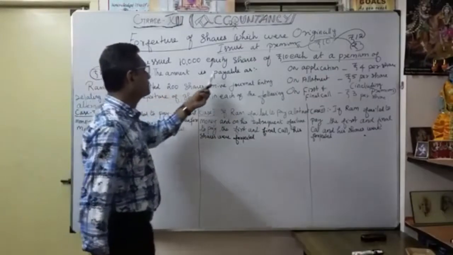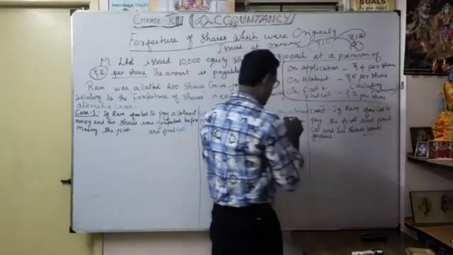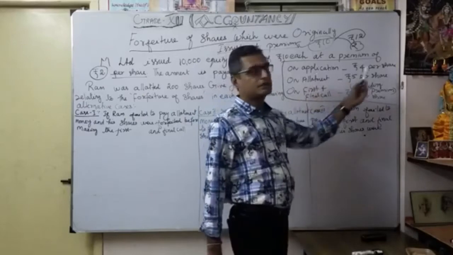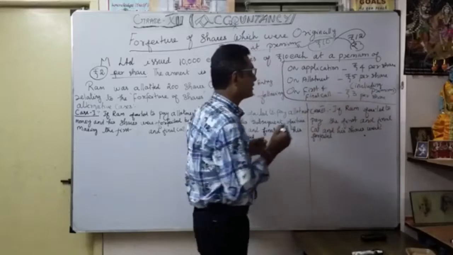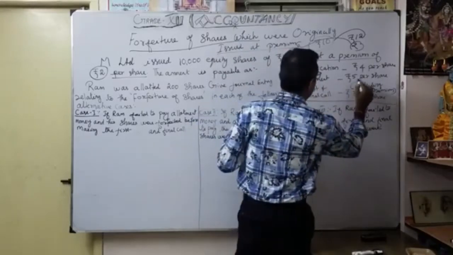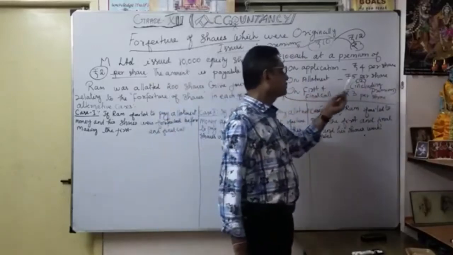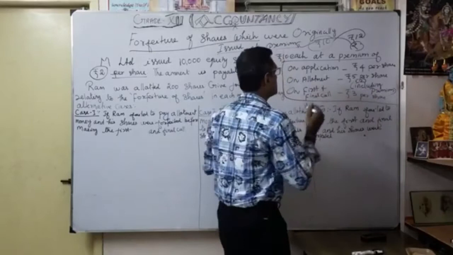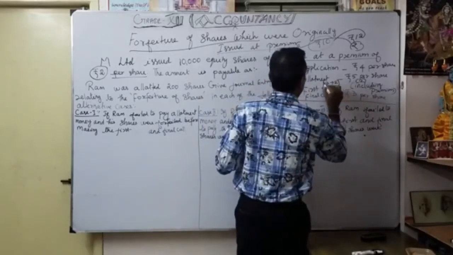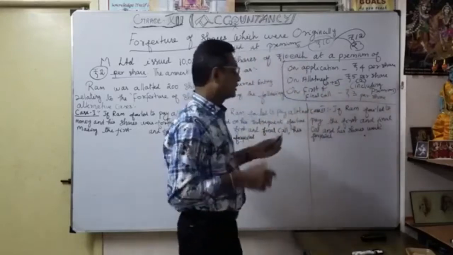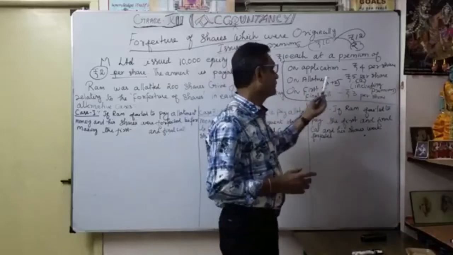So the amount is payable as follows. These are the structure of the amount. On application 4 per share, on allotment 5 per share. Here including premium. So naturally, how much premium? 2 rupees, correct? So 3 rupees is the allotment, 2 rupees is the premium. So 3 plus 2, we can write like this. Very easy to understand. So 3 rupees as the allotment, 2 rupees as premium, so it becomes 5 rupees.